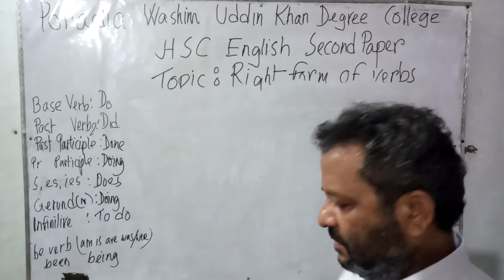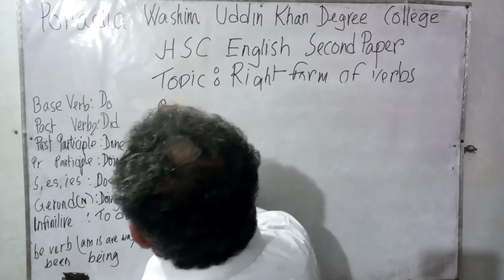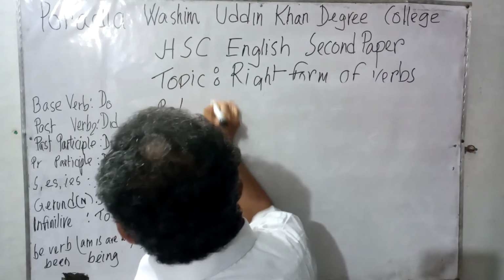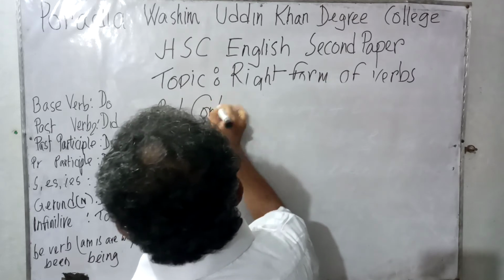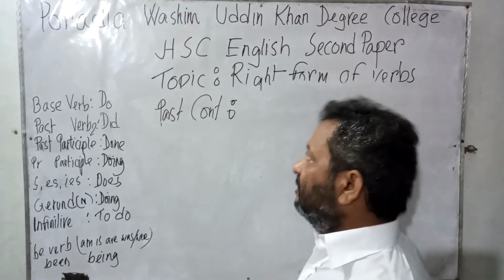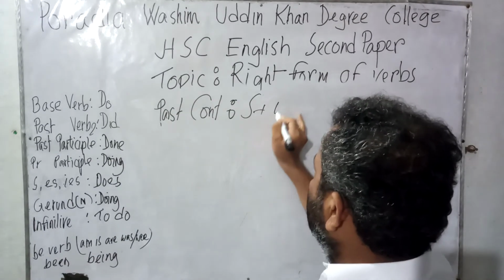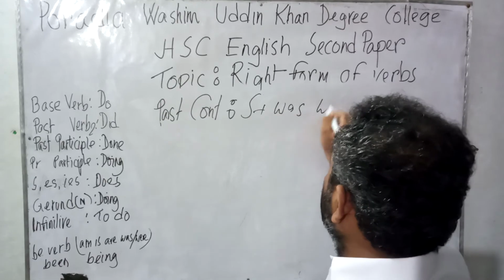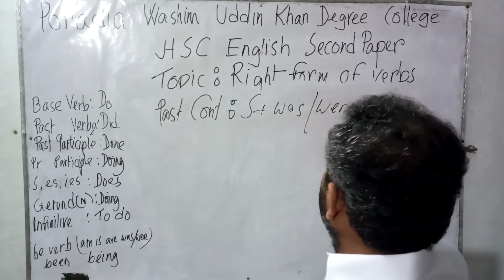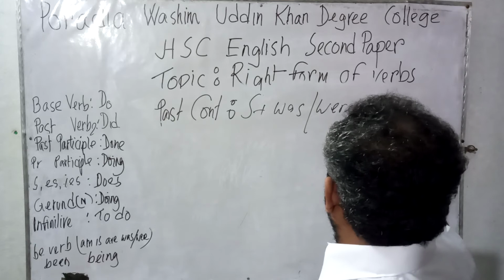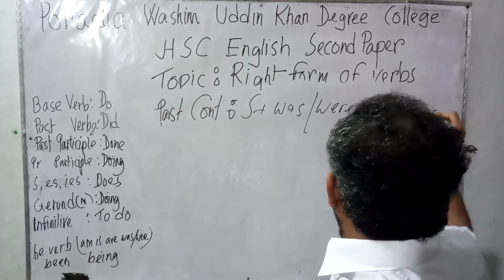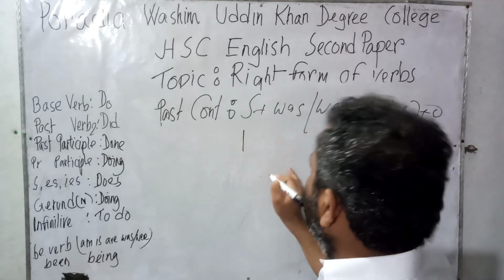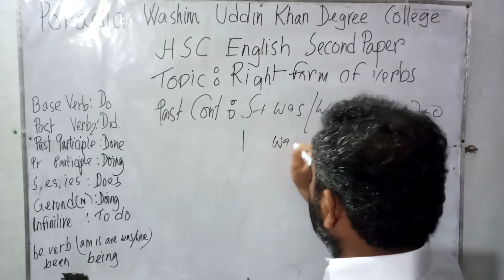Now, past continuous. Structure: subject, was or were, verb ing, object. Let us consider subject I. So it would be was. I was.